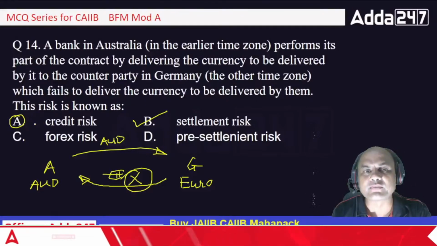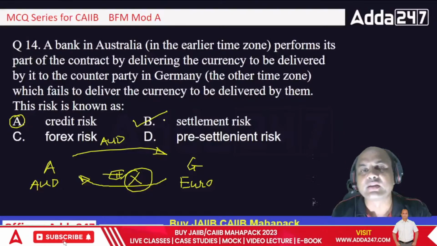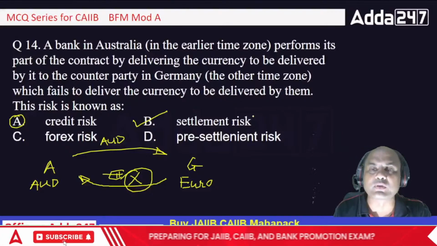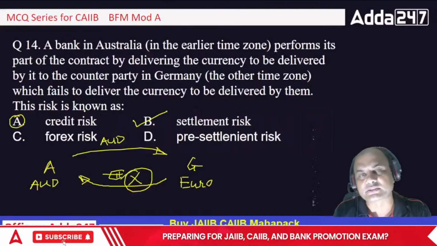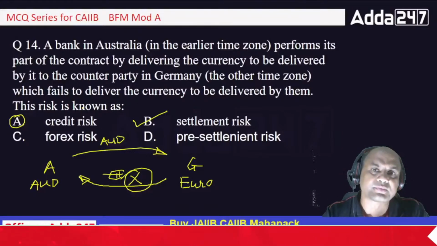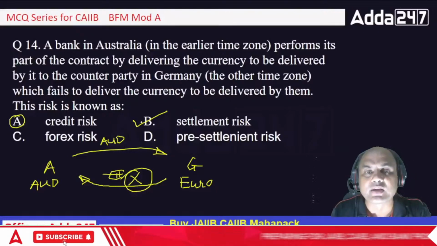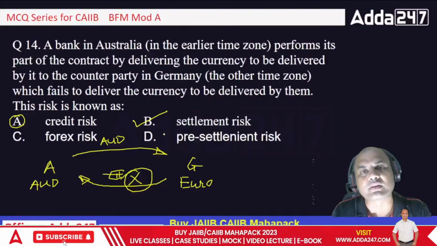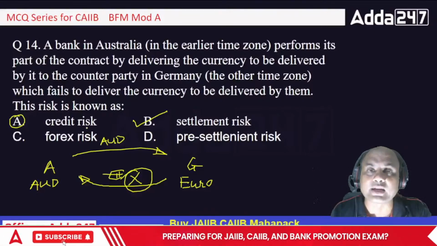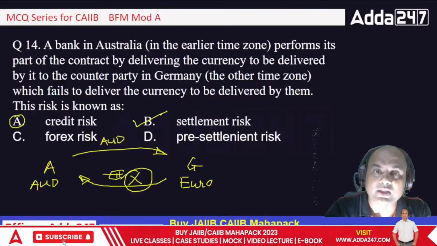If in the exam you get both answers, credit and settlement, then you have to write the answer as settlement. If you don't have the answer of settlement risk given, then you will have to write credit risk. So remember the logic behind this. We have to go to the closest answer. The closest answer is settlement risk. But if settlement risk is not given, they give you only credit risk and the remaining ones, and none of the above in the fourth, what will you do? You will write credit risk at that time. But if both are given, then you will write settlement risk. Okay.